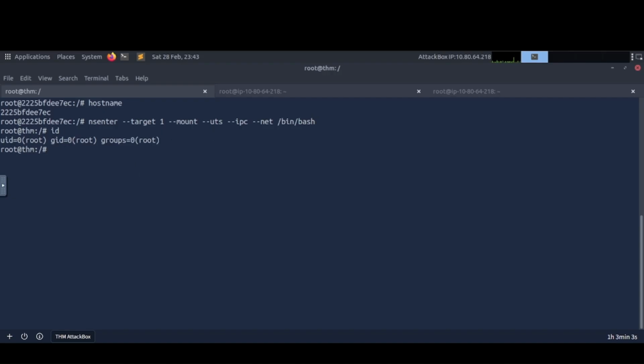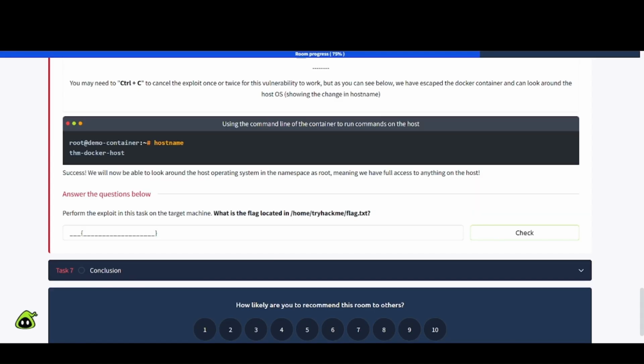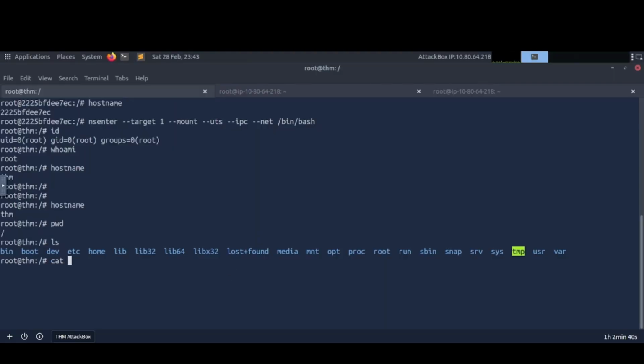And you can do ID. Who am I? Okay, host name. There we go. Well, let's do this. It kind of got blocked there, but all right. So there we go. Framework directory, we're in root, ls, there we go, and now we need to find that flag, which is going to be in root directory, or it's going to be home this time. Okay, so we can probably just cat this and make it easy instead of just manually navigating it. Let's do cat, paste here.